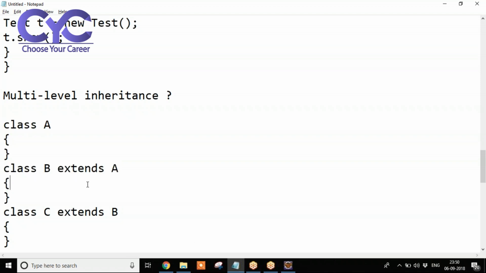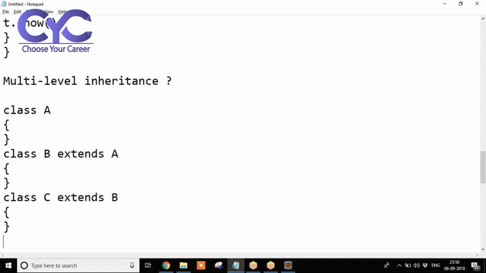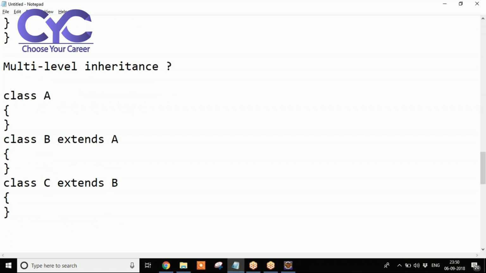This is about multi-level inheritance. Any doubts? Just what I am doing here, A class data we are getting into B, B class data we are getting into C. It's like a chain. Yeah, it's just like a chain.